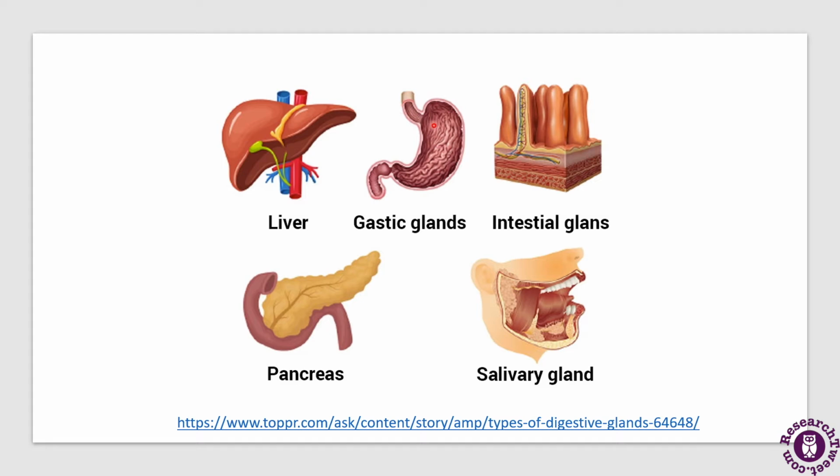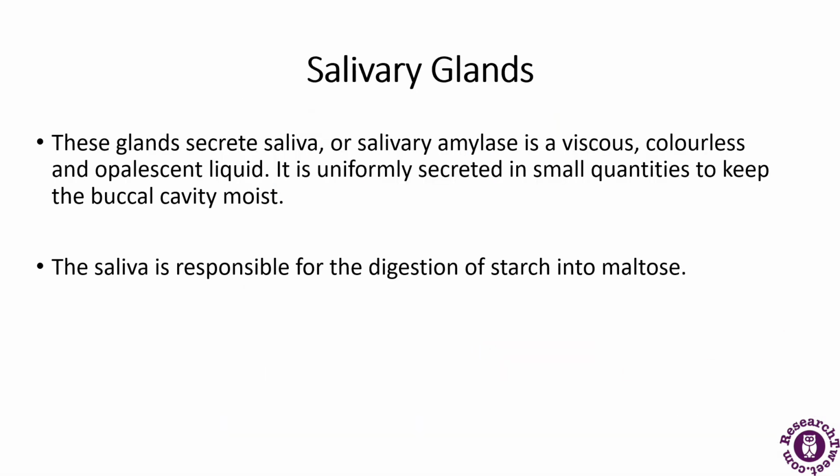This is a pictorial representation of all the glands. There is the liver, then the gastric glands represented in the form of a stomach, intestinal glands, pancreas, and the salivary glands. First we will be discussing the salivary glands.